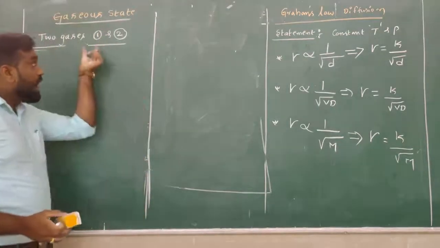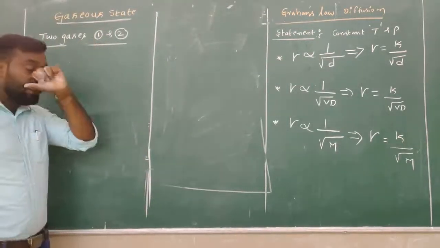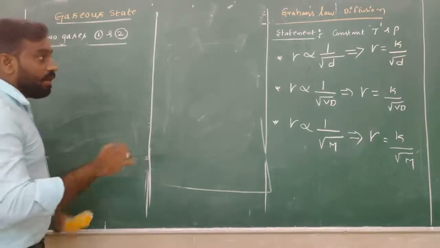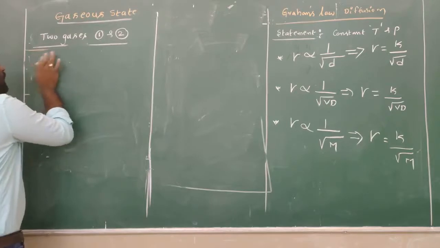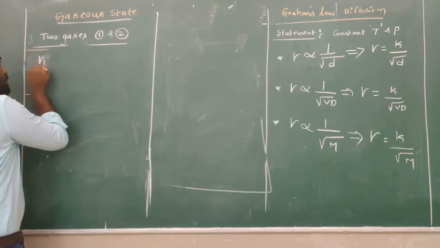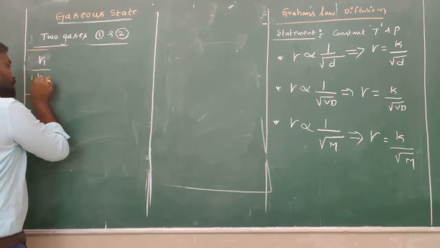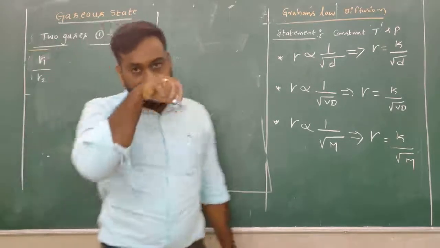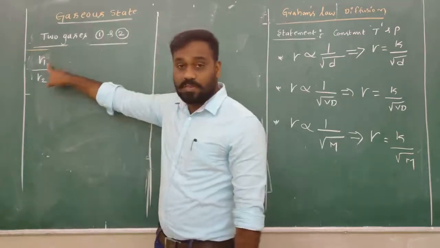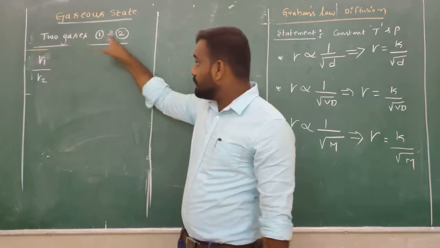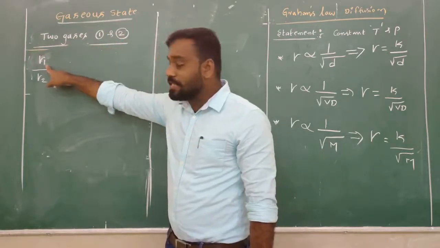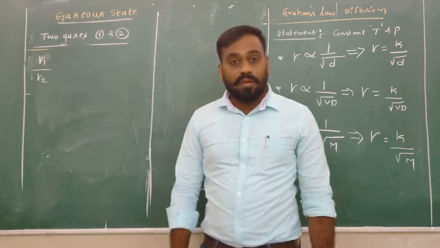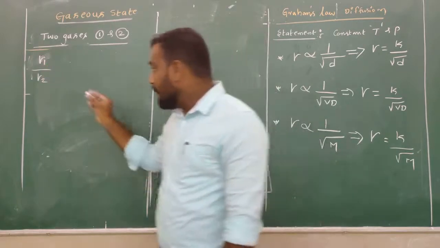There are two gases present now, the first gas and the second gas, and we take the rate of diffusion of the first gas divided by the rate of diffusion of the second gas.